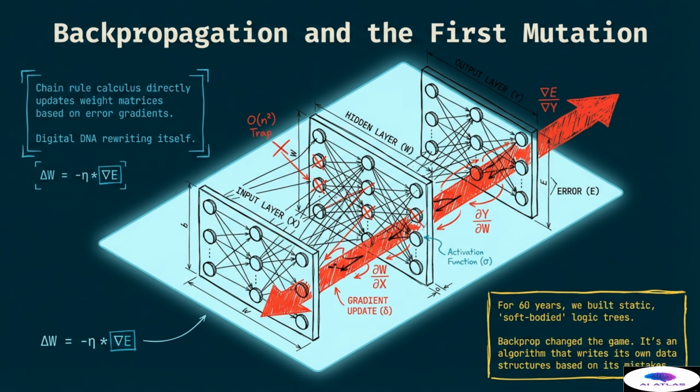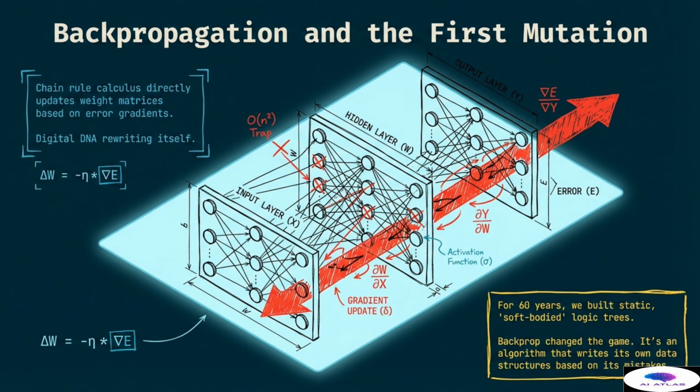We see the mathematical representation where the change in weights is proportional to the negative gradient of the error. However, this process faces a challenge known as the order n-squared trap, where the complexity grows rapidly with the size of the network. The visual layout shows how the input layer, hidden layer, and output layer interact through activation functions and weight updates.